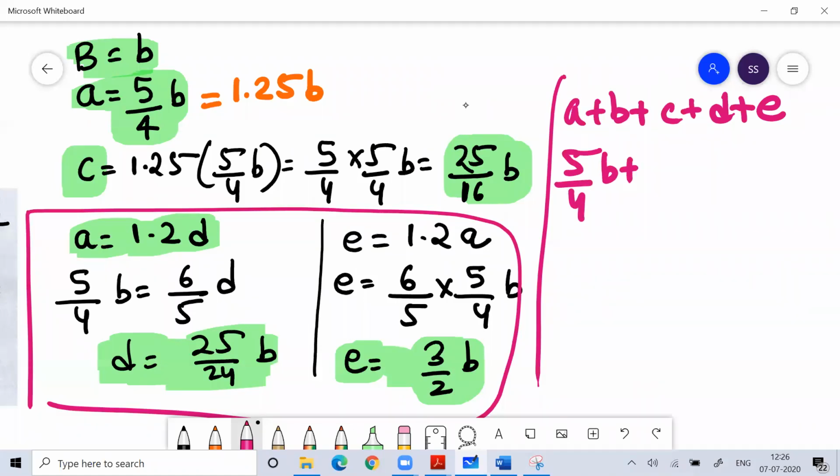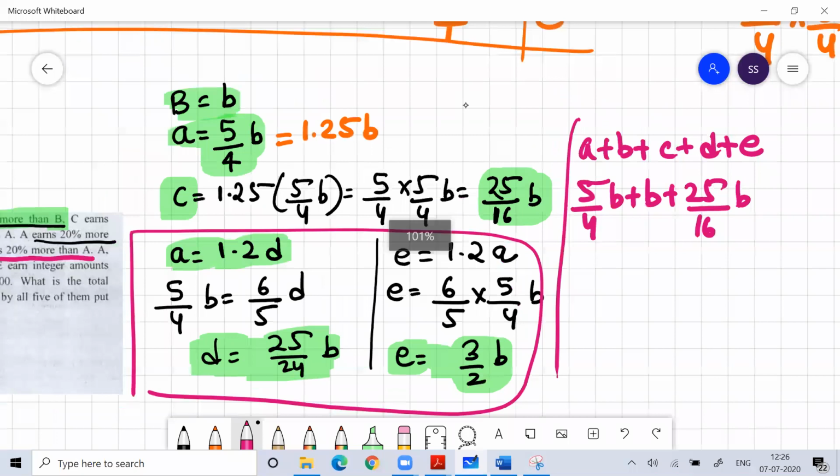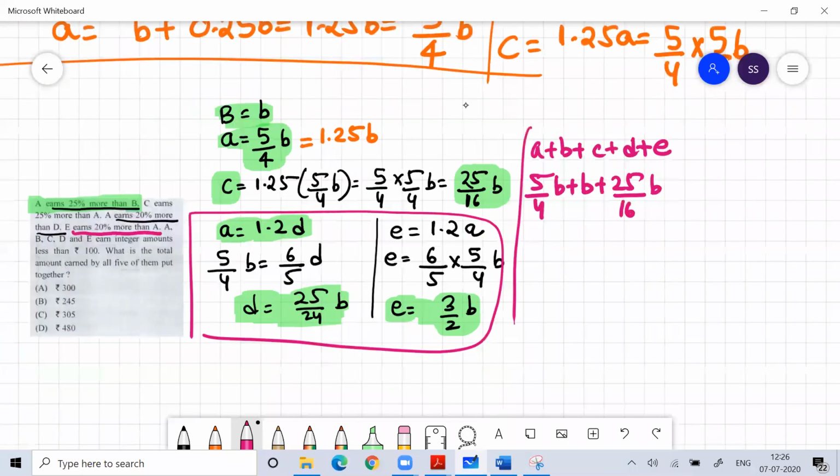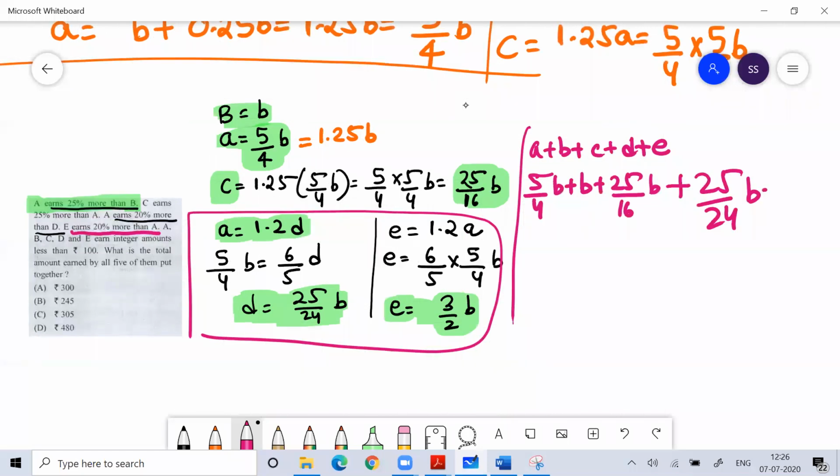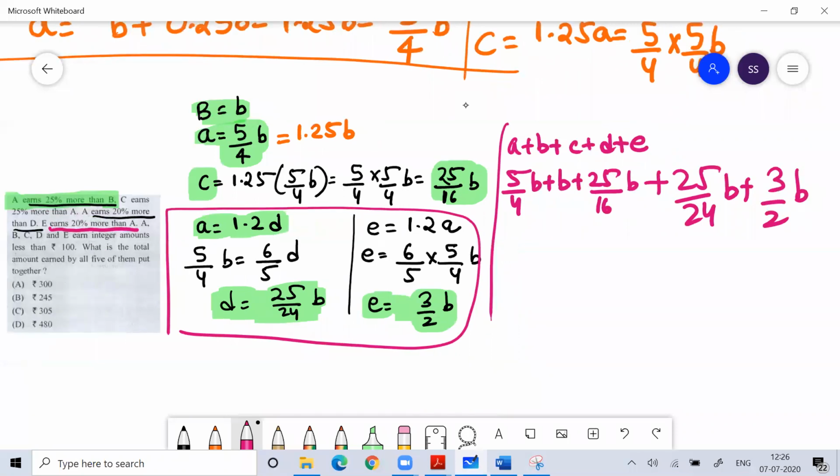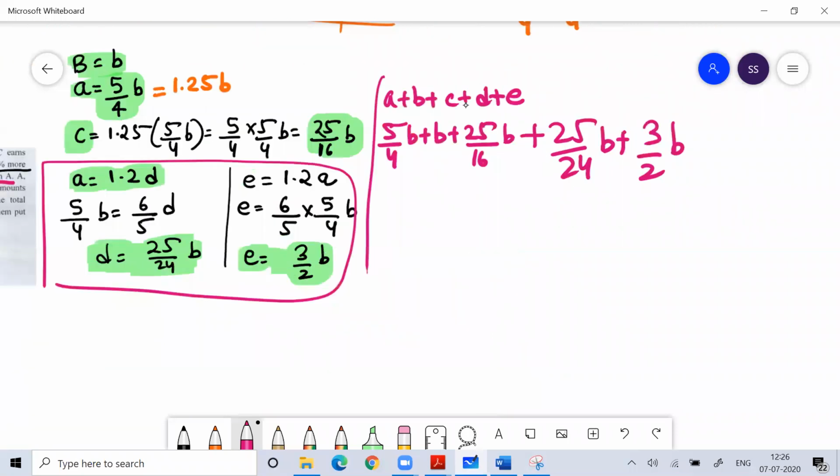B is B. C is how much? 25 by 16 B. Now what is D? D is 25 by 24 B. What is E? E is 3 by 2 B. Now add them. What is the LCM?